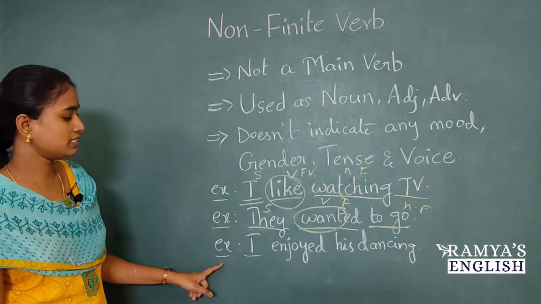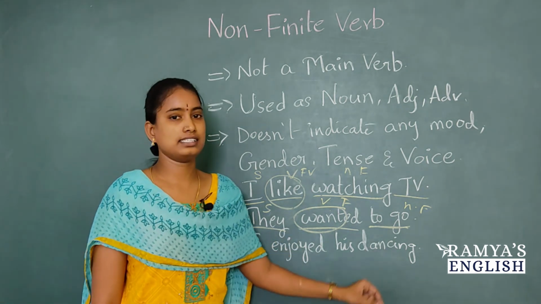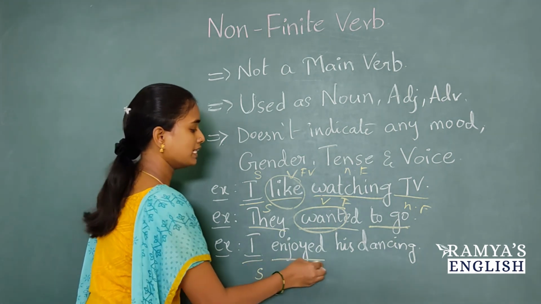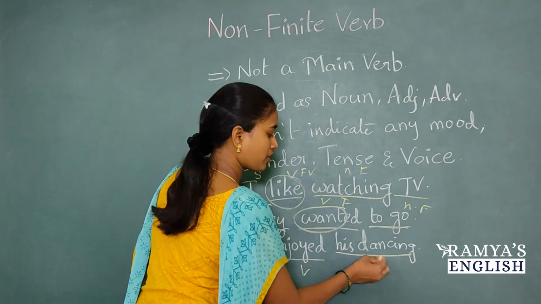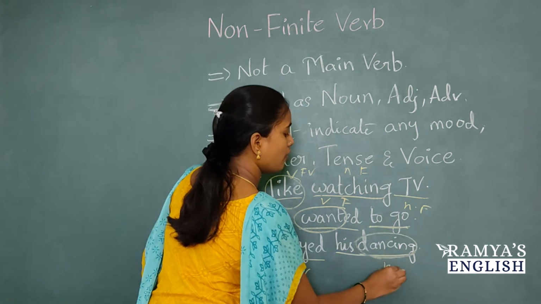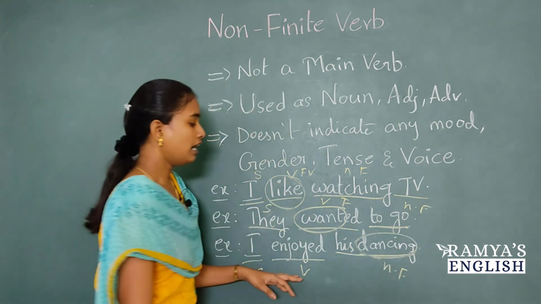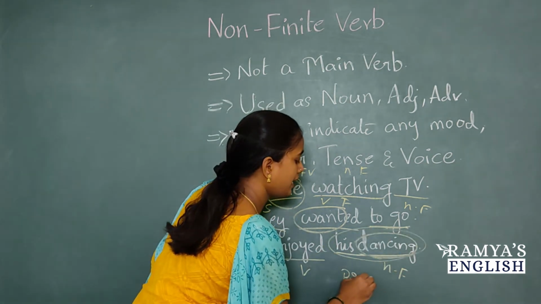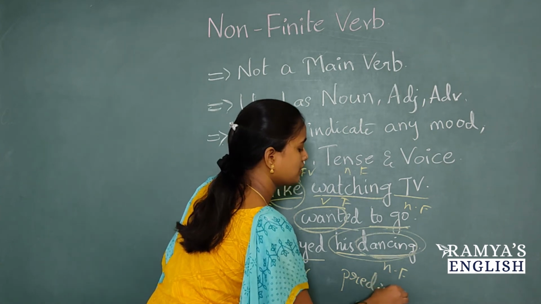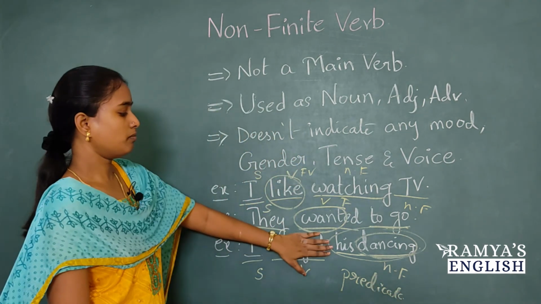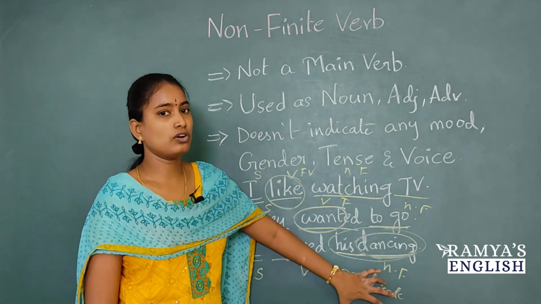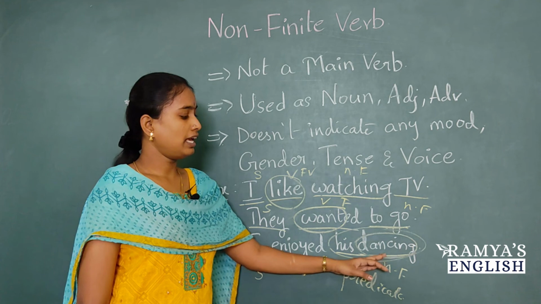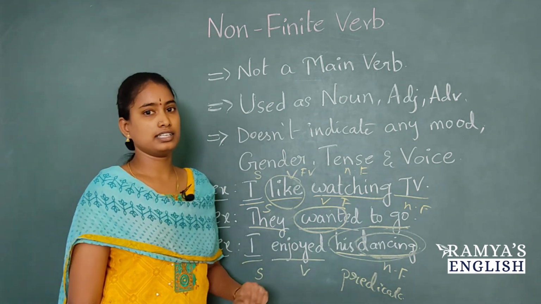The next example is I enjoyed his dancing. I is subject here, enjoyed is verb, his dancing is, here this dancing is non-finite verb. And also generally we call this extra part the predicate in a sentence. Apart from the verb, the rest of the sentence is called the predicate. It's not playing the role of verb here. It's playing the role of noun here in this sentence.